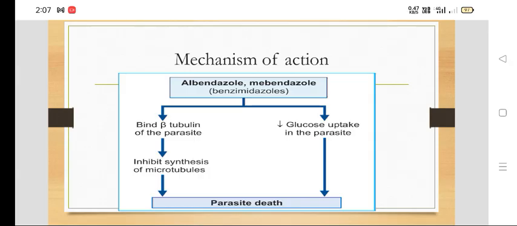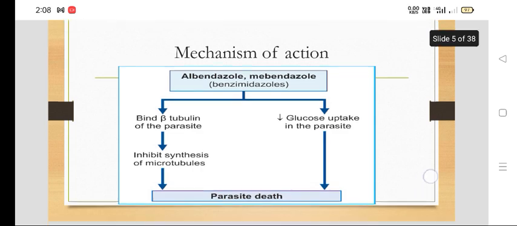If they inhibit these microtubules, parasite death occurs. Apart from binding with beta tubulin, they also decrease the glucose uptake in the parasites, which also leads to parasite death. So by acting on two different sites, ultimately there is death of the worms or parasites.